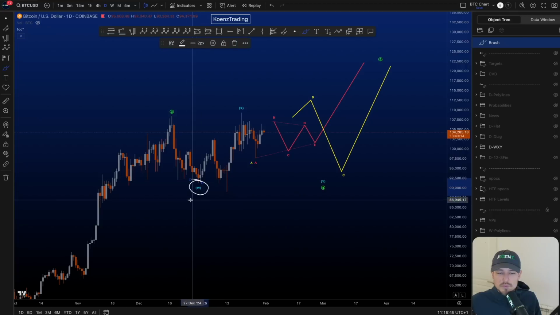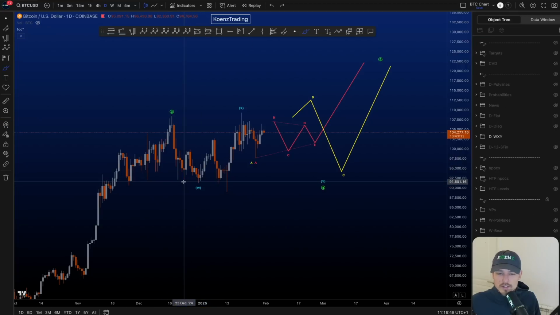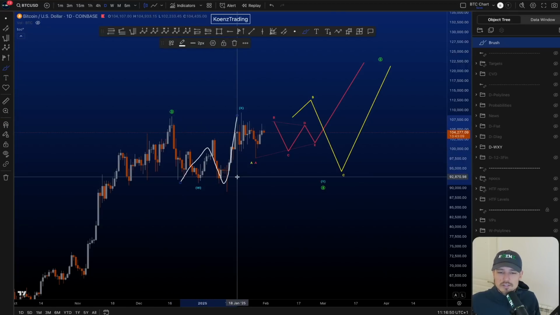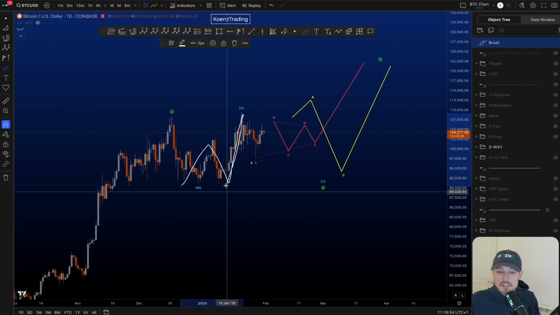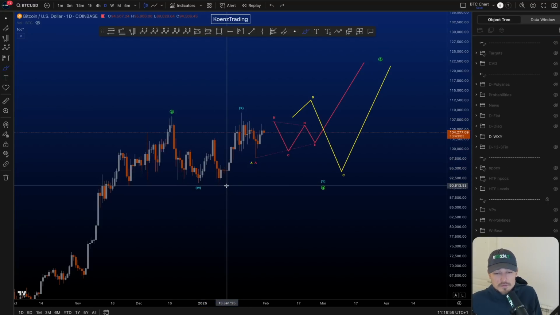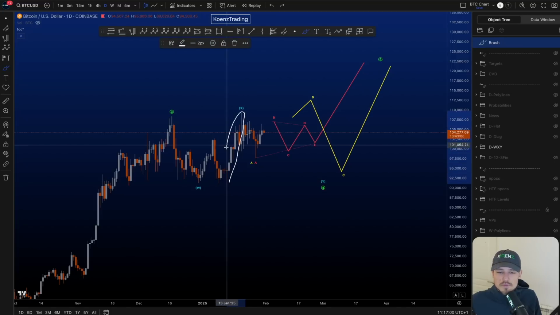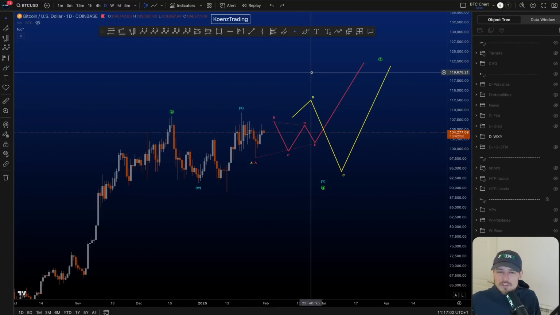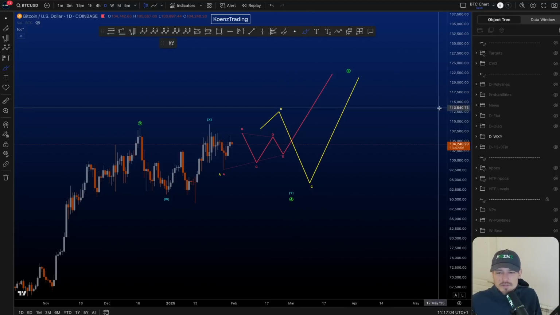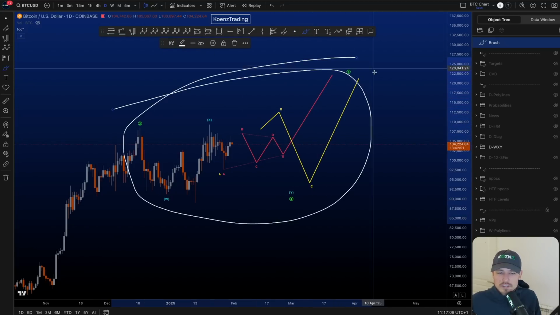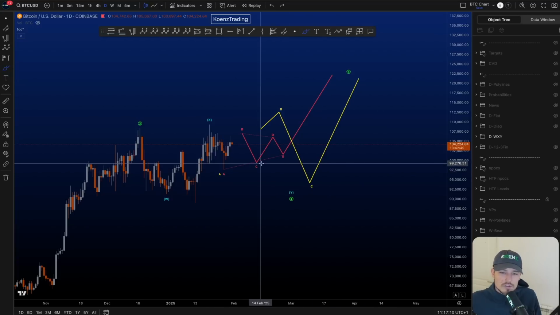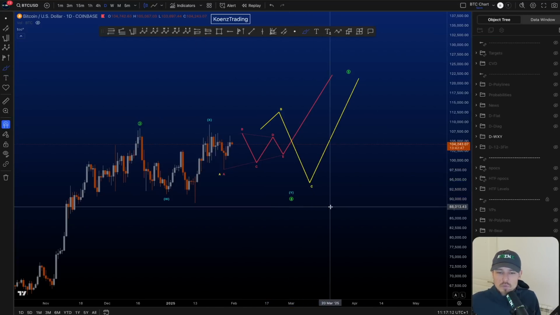So that is why we have to put W at this low or this low, it doesn't matter, as your X is then always going to be a flat structure, A, B, and this is a wave C. Wave C has to be a 5-wave structure, cannot be a 3-wave structure, and because this move on the lower time frames does count better as a 3-wave corrective structure, not really a 5-waver, it negatively impacts probabilities for this scenario. But still, it's good to cover. So then we have our wave Y here.